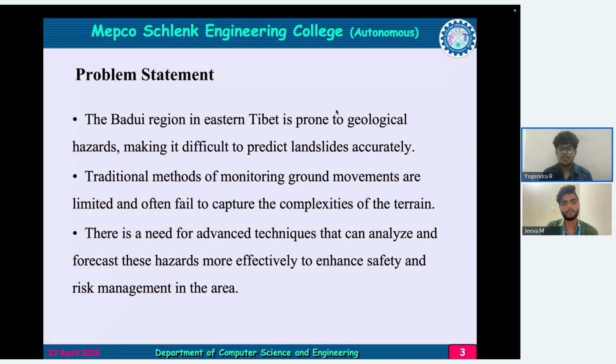The problem statement is that traditional methods for these ground movements are limited and often fail to capture the complexity of the terrain. There is a need for advanced technology to analyze and forecast these hazards more effectively.